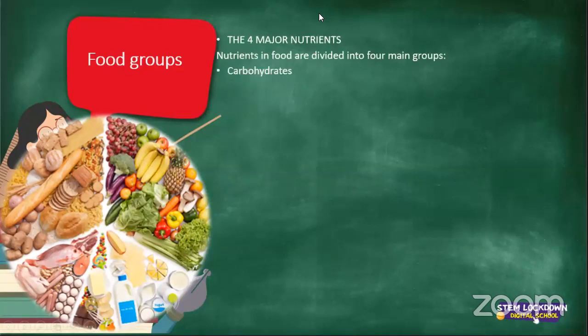100%. All right. So the four major nutrient groups. Nutrients in food are divided into four main groups. So like Triasha said, and how a lot of you are saying currently in your chats, carbohydrates, proteins, fats, which are also lipids, and of course vitamins and minerals. Those are the major nutrients that we need in our diets. All right. And remember, if you have all four on your plate for supper or lunch, you have just had a balanced diet. You've had some carbs, some proteins, vitamins, and minerals, as well as maybe a fruit salad as a dessert or whatever the case may be.